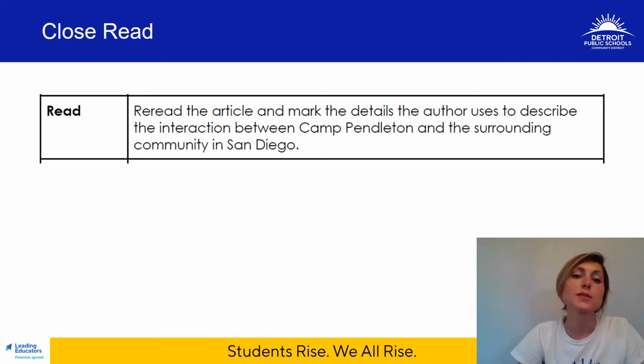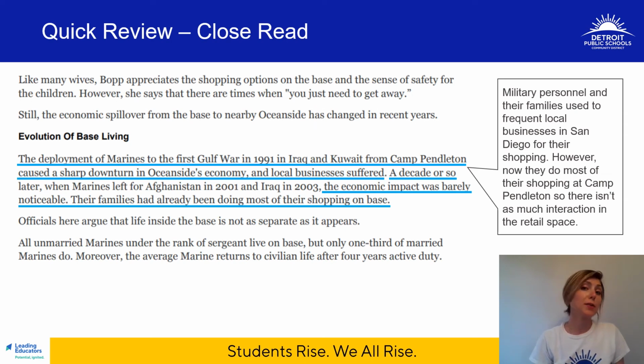Now for your reading. So reread the article and mark the details the author uses to describe the interaction between Camp Pendleton and the surrounding community of San Diego. Pause the video and take some time to do this now. I'd like to review my close reading efforts with you, if that's okay. Hope it is. I'm going to do it anyways. All right, so let's take a look at page 126, right underneath the heading of Evolution of Base Living. Remember, what I'm doing is I'm trying to find details from the text that highlight the way in which folks living at Camp Pendleton interact with the surrounding community of San Diego.